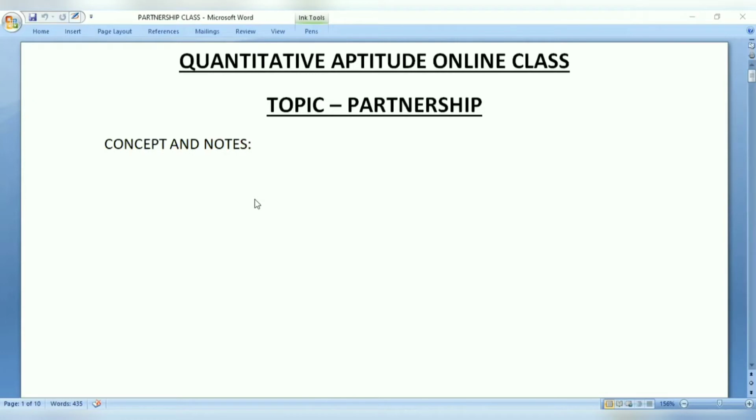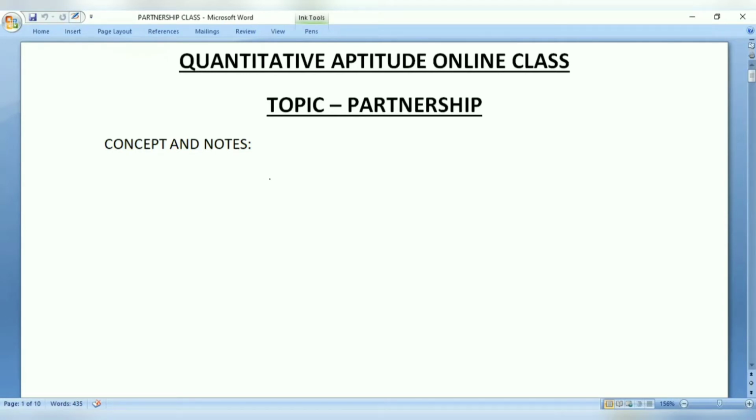Today we are going to discuss the concept of partnership in our quantitative aptitude. Before we proceed further, let us understand the concept first. Generally, how is a partnership defined? A partnership can be defined as a combination of two or more people, right?